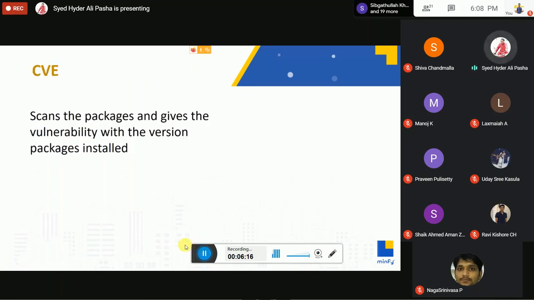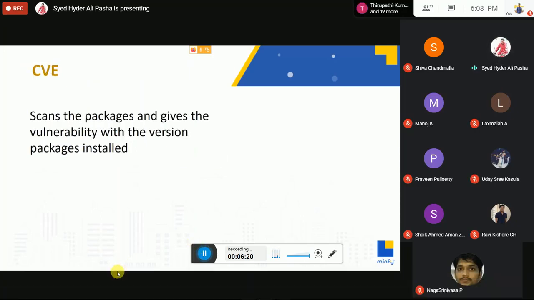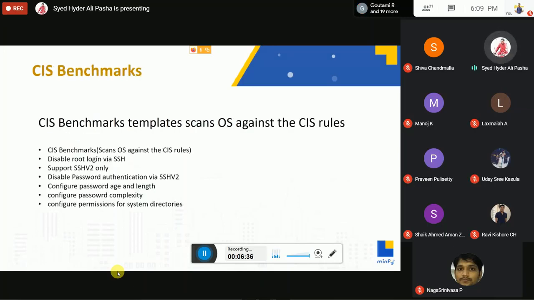What is CVE? It scans the packages and gives the vulnerabilities along with the versions of the installed packages. So it relates to the packages installed with a specific version, and it gives us the result. Depending on that, we will be updating the patches every month or every 15 days. It depends on this CVE compliance. And CIS benchmarks has a few rules. The template scans the OS against a few CIS rules.